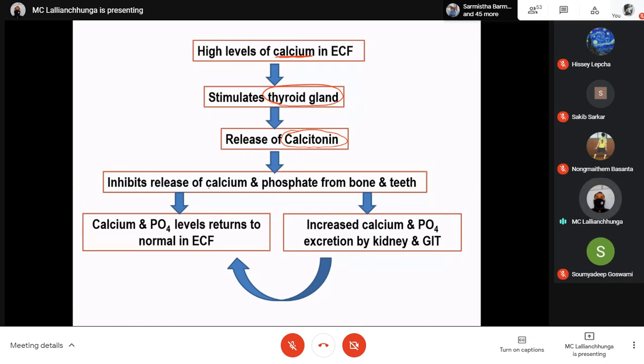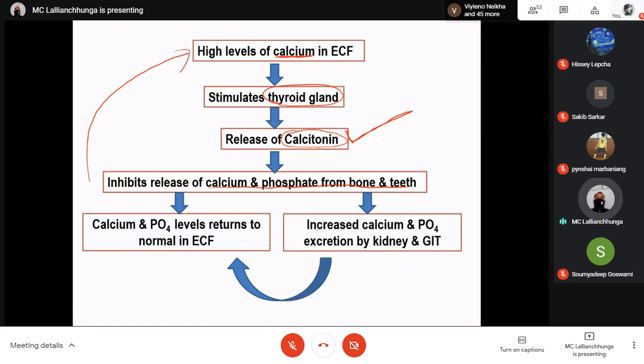It will inhibit release of calcium and phosphate from the bone and teeth. So this calcitonin hormone, its function is just opposite to that of the parathyroid hormone. So calcitonin will cause inhibition of calcium and phosphate release from the bone and teeth. What does it mean? Calcium and phosphate level returns to normal. Because it is going down, this high level will be suppressed, so that the level will go down to normal level.